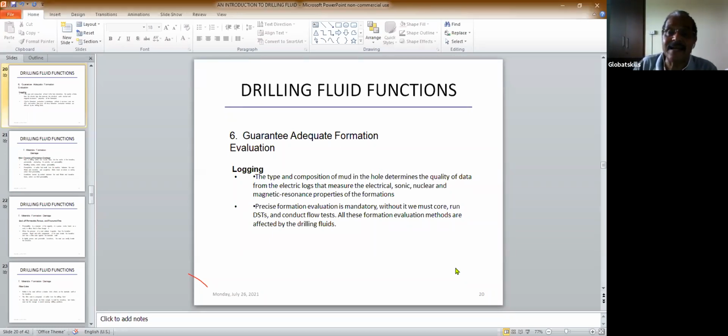So to get this data, your drilling fluid should be proper. That means the drilling fluid should be a proper conductor. That means the sound wave, electrical wave, and magnetic wave should pass through the drilling fluid. If it is not a good conductor, then you may not get the proper data. Okay. So precise formation evaluation is mandatory. Without it, we must core, run DST, and conduct flow tests. All these formation evaluation methods are affected by the drilling fluids. So drilling fluid affects the evaluation method. Okay.